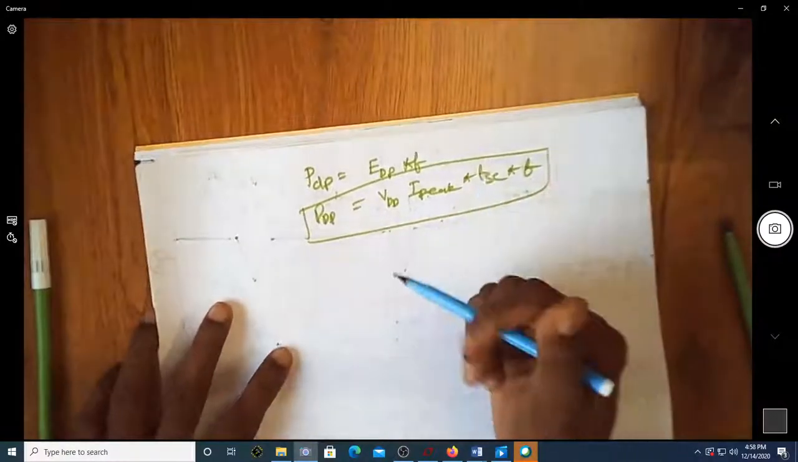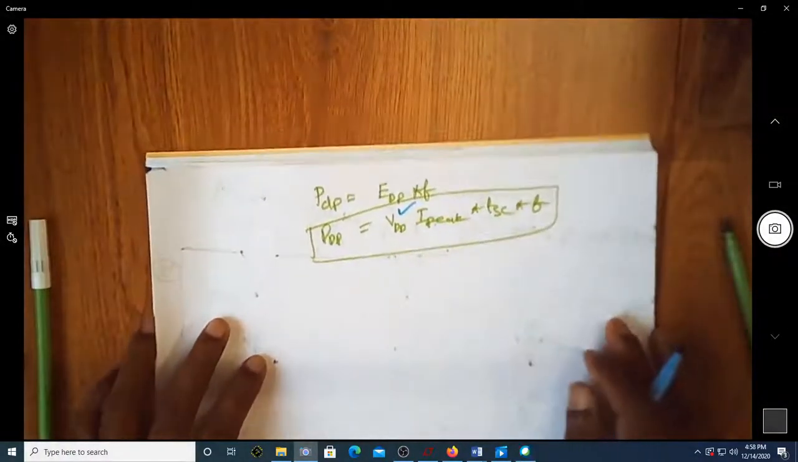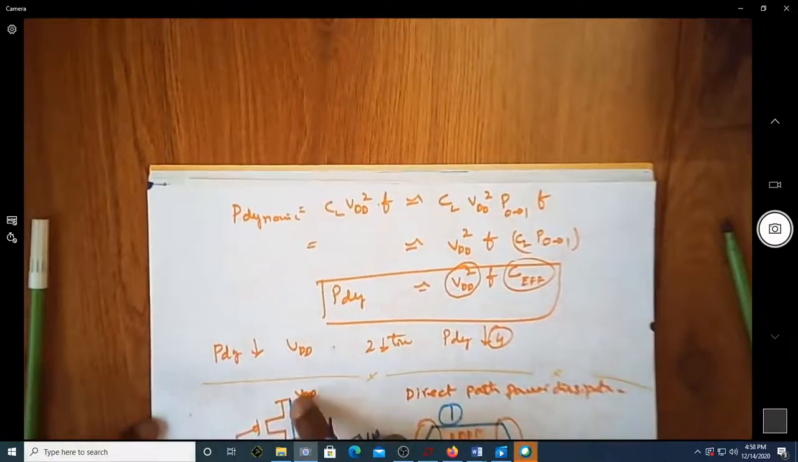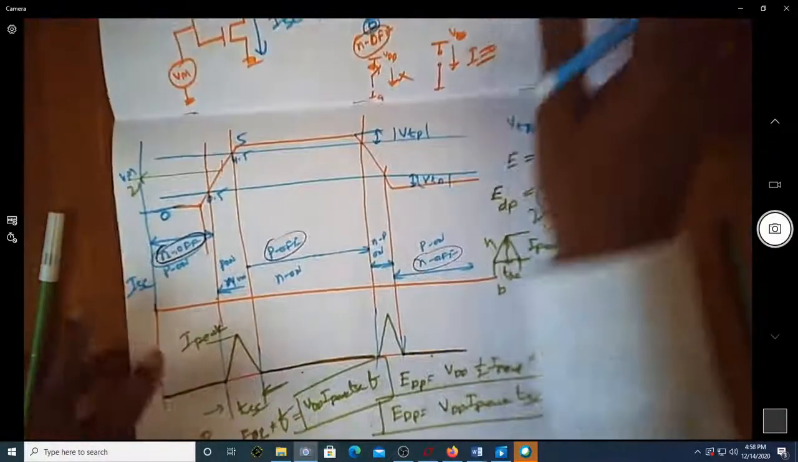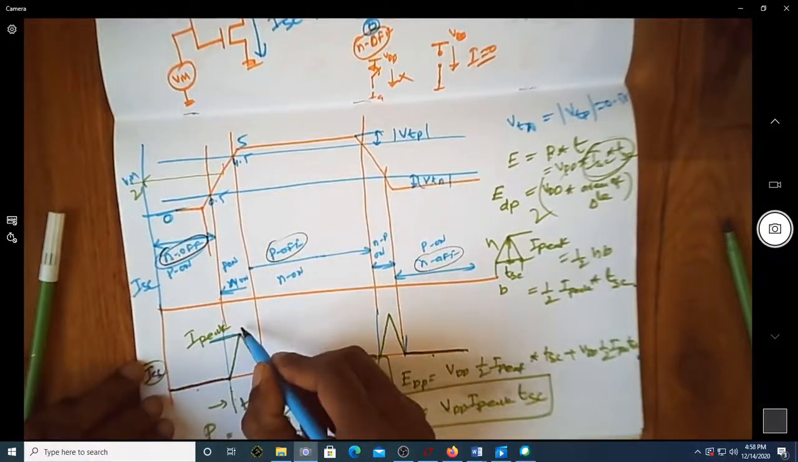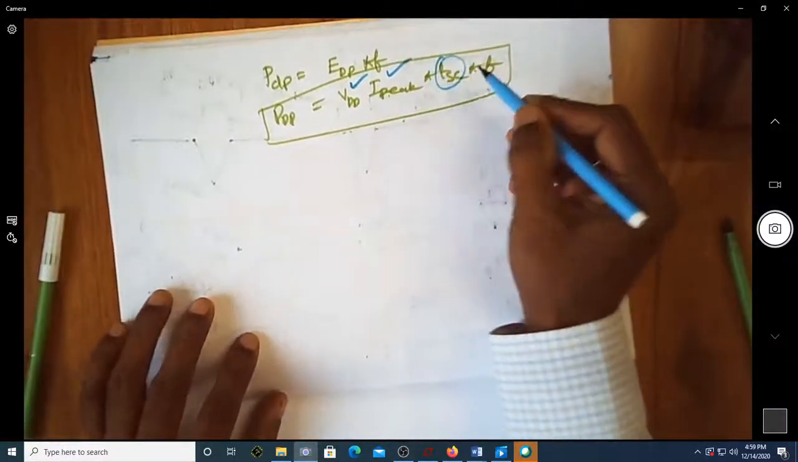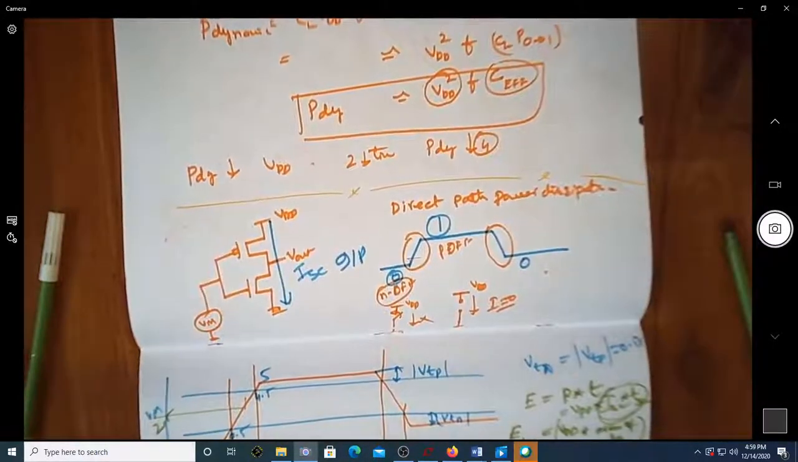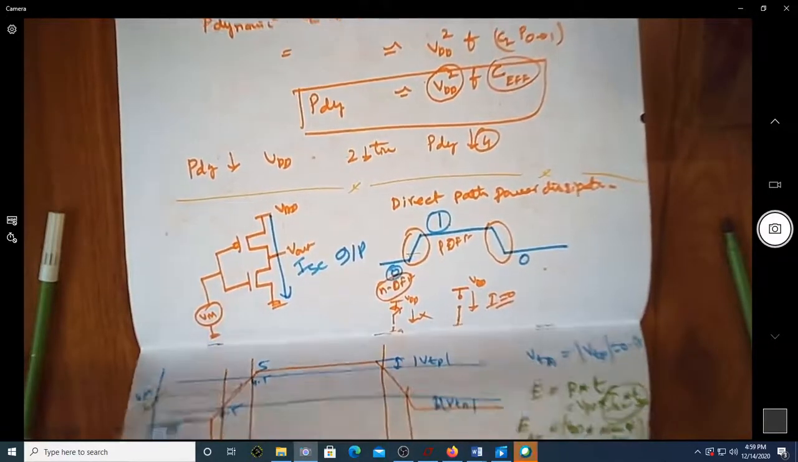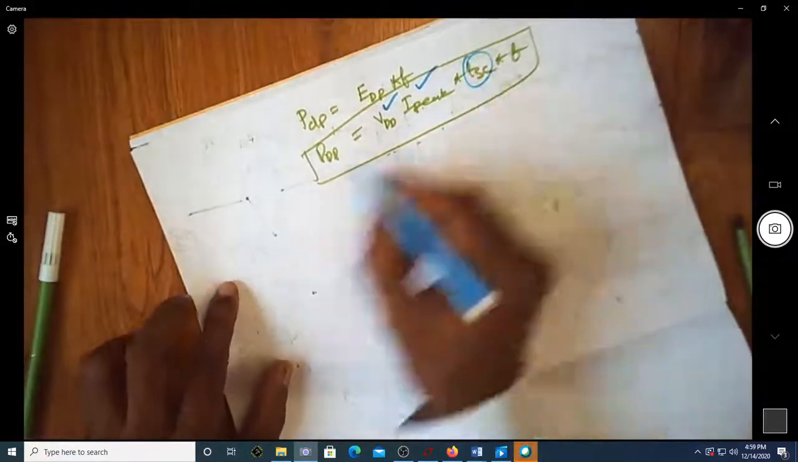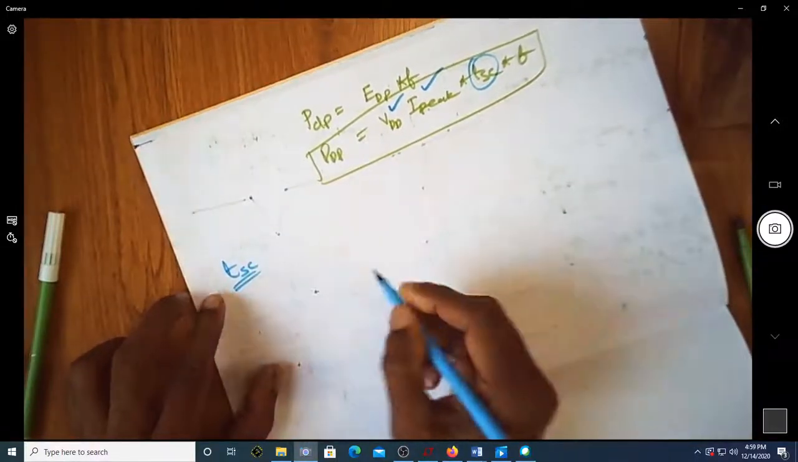We can know what is the value of VDD, because VDD can be known from your supply voltage, and you can also know what is the I peak, because if you find out the peak of this current, you can know this I peak also. But measuring this TSC is a bit cumbersome, because you need to be very careful in measuring these voltages, this particular timing. So let us try to find out what is TSC.